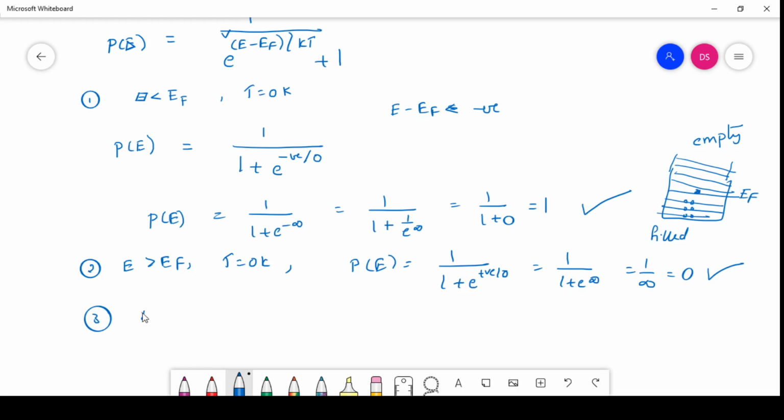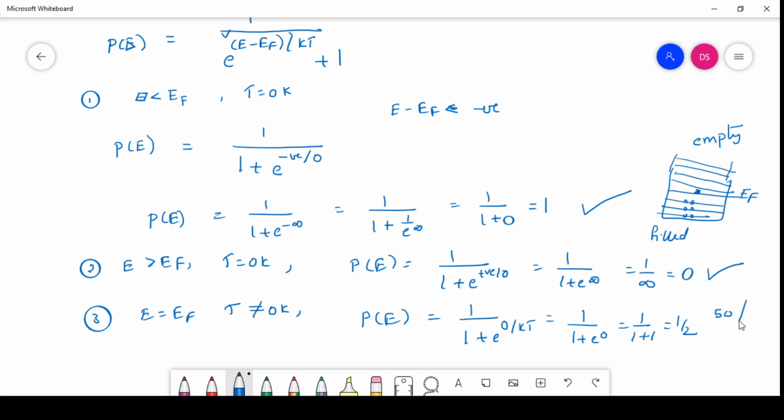Now in the third case, E is equal to EF, and here T is not equal to 0 kelvin; it is greater than 0 kelvin. The probability of finding the electron P(E) is equal to 1 by 1 plus e power 0 by kT, because it is not 0 temperature. 1 plus e power 0 is 1 plus 1, so you get 1 by 2. That means 50% of electrons are available in the Fermi energy level, so there is a 50% chance of finding the electrons.